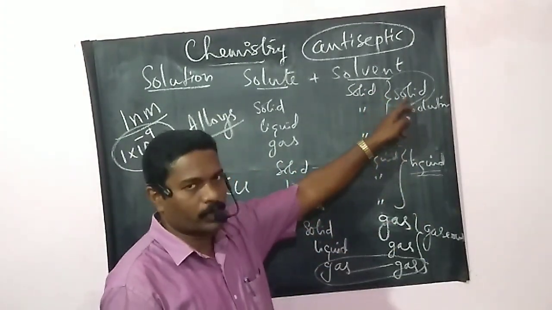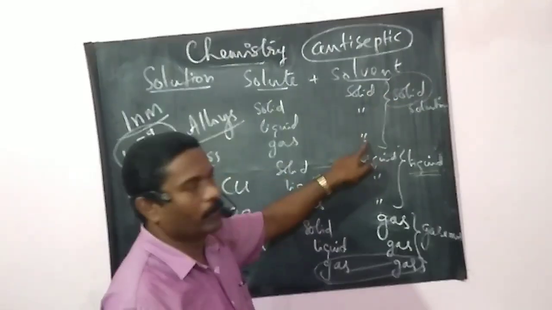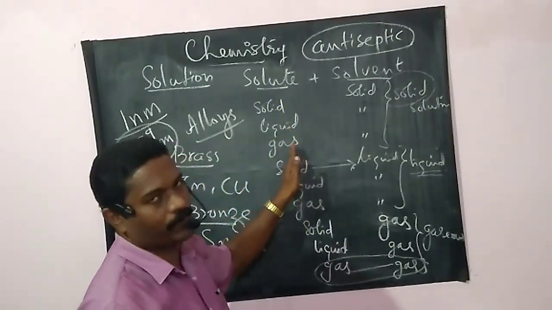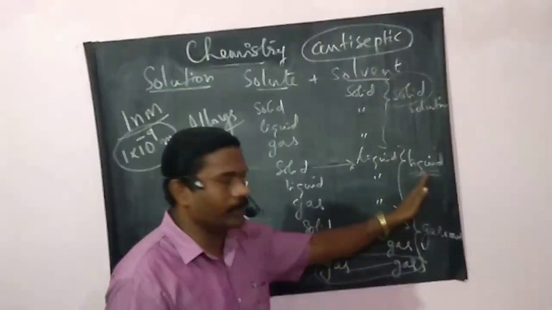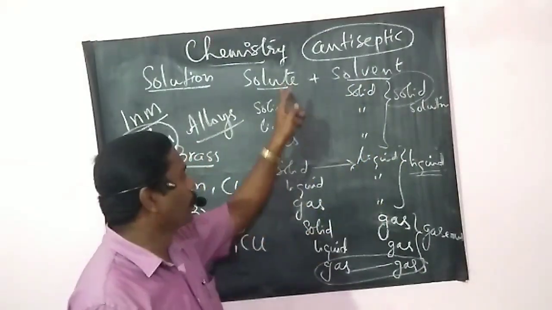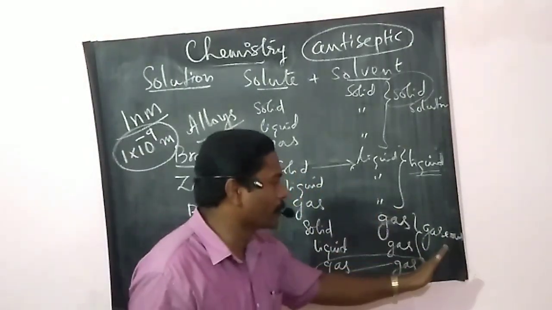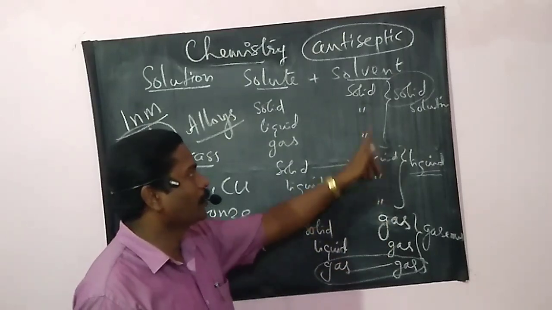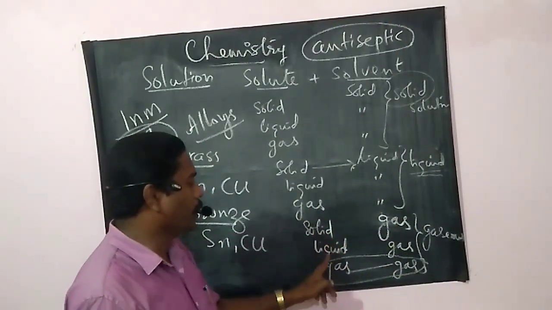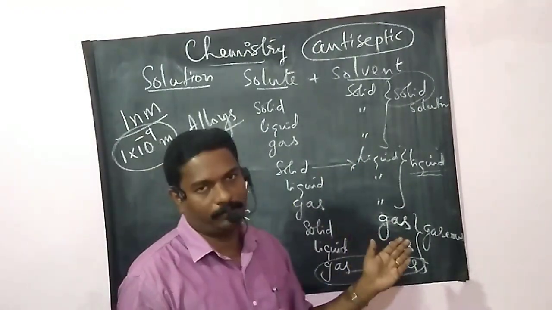Solid solutions: always the solvent is solid and the solute may be solid, liquid or gas. In liquid solutions, the solvent is always liquid, while the solute may be solid, liquid or gas. In gaseous solutions, the solvent is always gas and the solute may be solid, liquid or gas. And some examples for them.